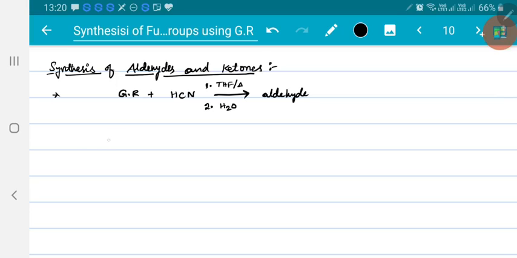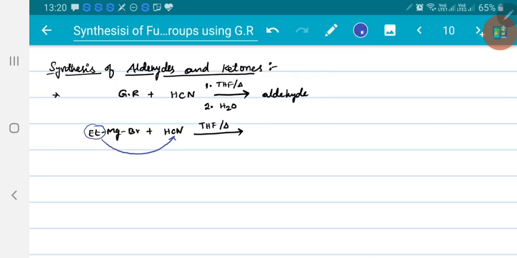Let me take an example. If I take Grignard reagent allowed to react with HCN in presence of tetrahydrofuran on heating, in the first step, what happens? The ethyl group will attack over the carbon, making the bond shift over nitrogen.